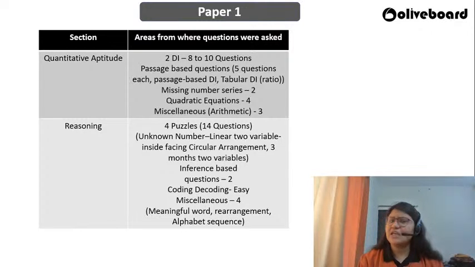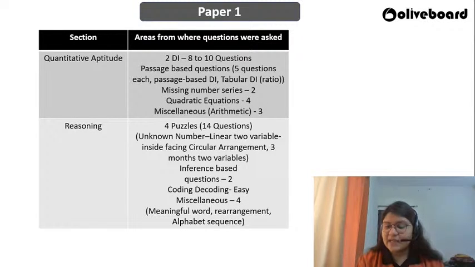So nothing very new. If you are a banking aspirant, if you have given multiple other examinations, it would be very familiar to you. Again, since this is qualifying in nature, your selection of questions would have really helped you whether you are going to make it or not. Your accuracy level and your selection of questions will do the job for you today.